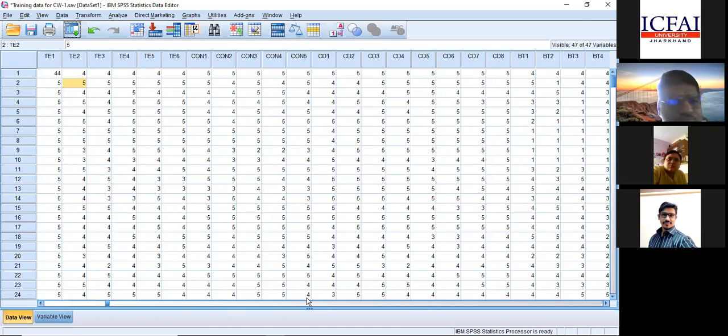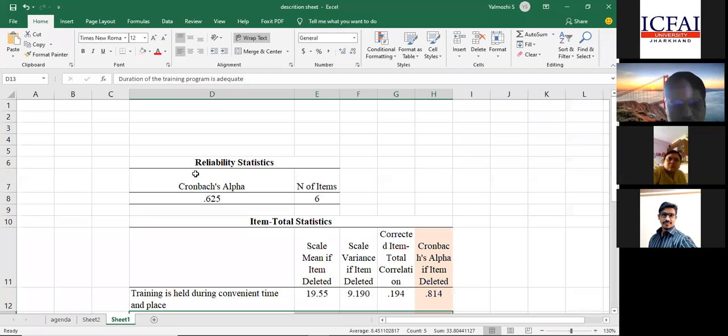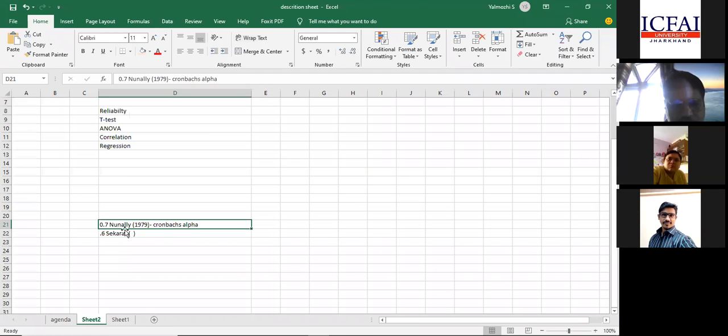Dr. Rajkumar, would you please tell once more about the acceptable range or acceptable figure of this Cronbach alpha? The acceptable range is 0.7, which is widely accepted, and many people will look for this. But in the worst case scenario, you can go up to 0.6 also, and the reference is Sekaran.